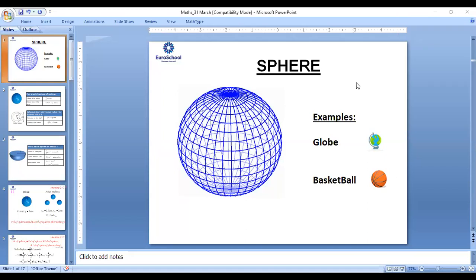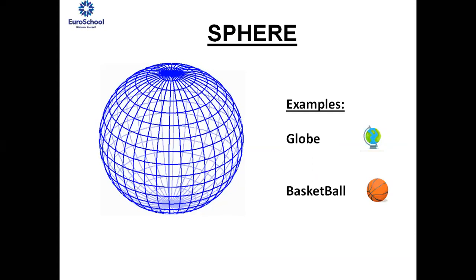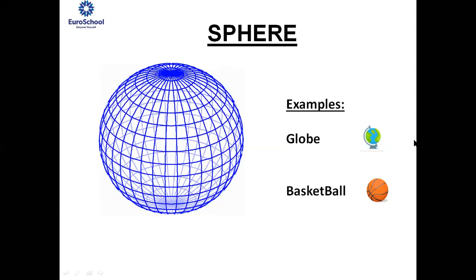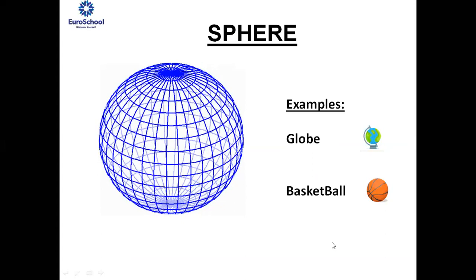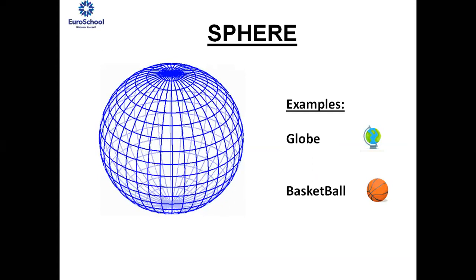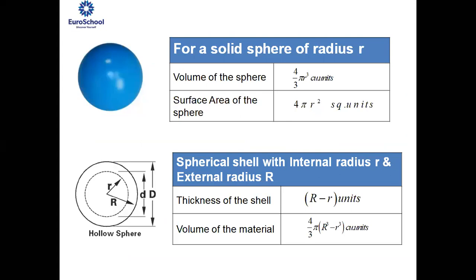Let's look at the formulae once again, which we have learned for sphere, and then we can move on to the questions. I guess you remember the formulae, right? What is the formula for volume of a sphere? 4 by 3 pi r cube. Units are very important, even when you write down the final answer: cubic units, because marks will be reduced for the units also. Now, what about the surface area of the sphere? It is 4 pi r square units.